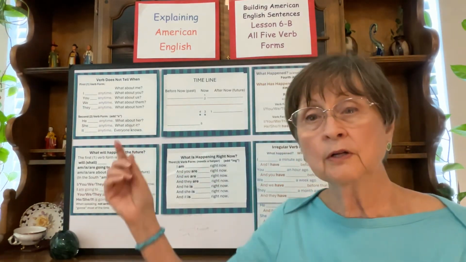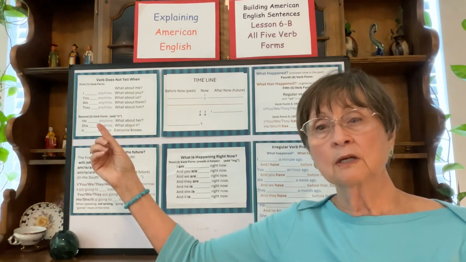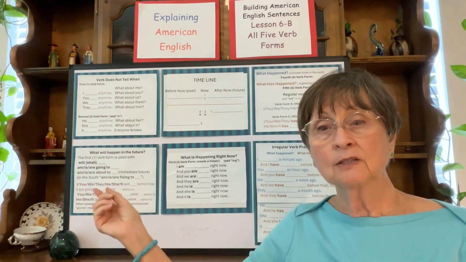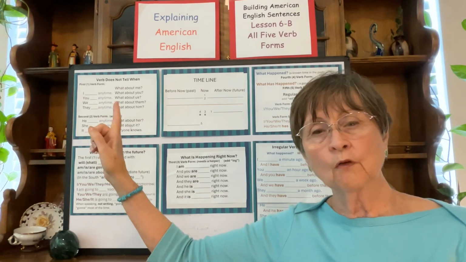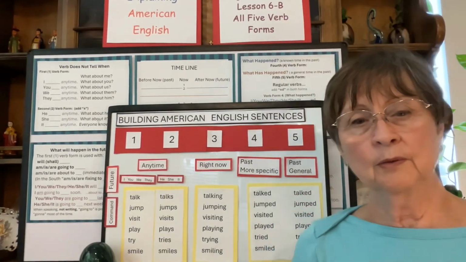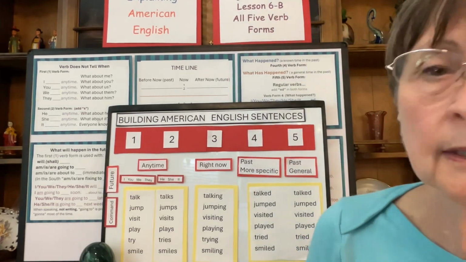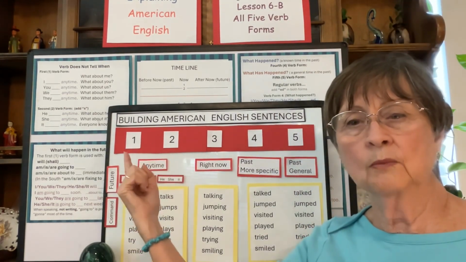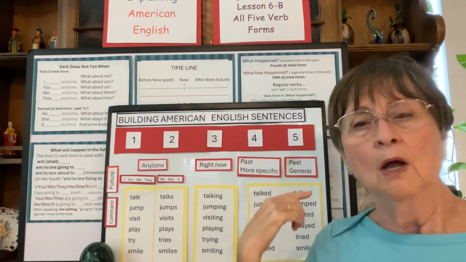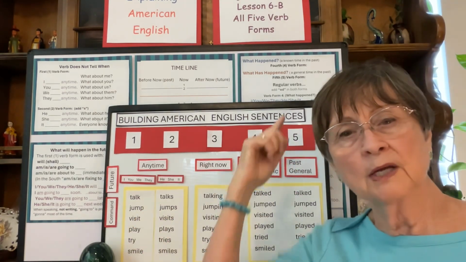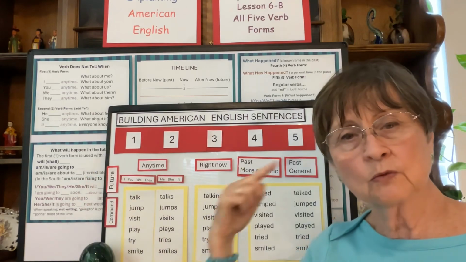So I covered other words besides anytime, and I talked about future, but they all use the first form of the verb. All of the verbs that we studied in the 5 forms, first form, second form, third form, fourth form, fifth form, we put these verb forms in this chart as we study.